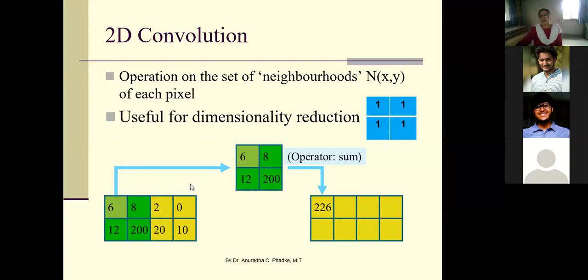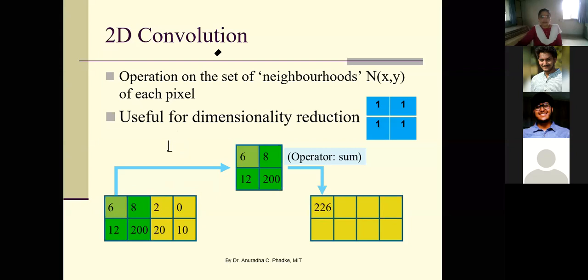If we scroll it by one column and one row, then stride is equal to 1. As we did in the previous example, first we considered this window, then we scrolled the mask to the next column, so the stride rate is 1.